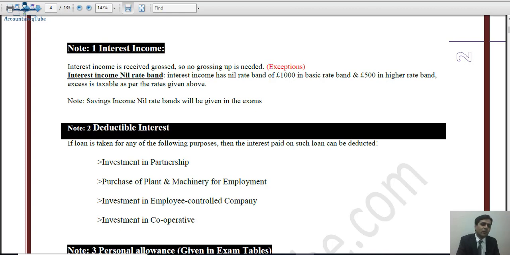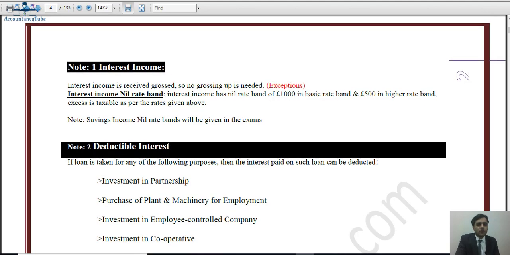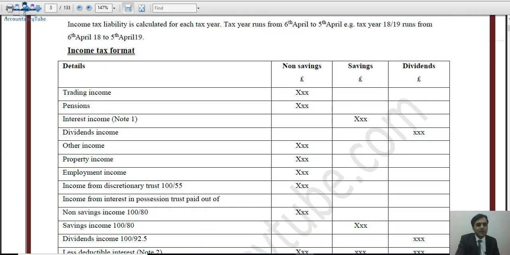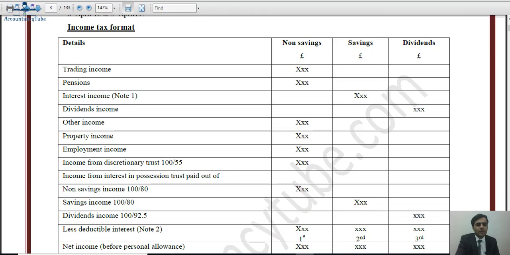Now, what does this mean, 1,000 in the basic rate band and 500 in the higher rate band? If you go back to the income tax pro forma in our notes, when this interest income goes into the savings column, if the total income is within the basic rate band, then the first £1,000 will be at the rate of 0% in the savings income.